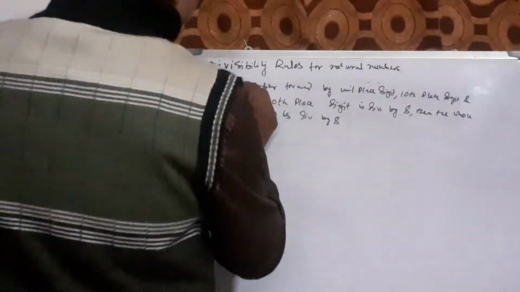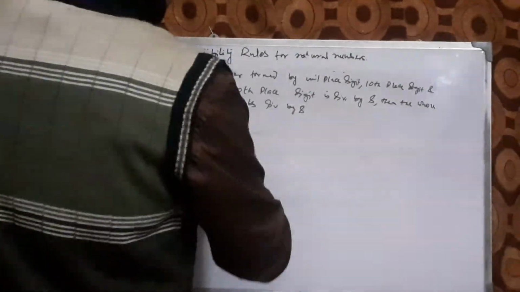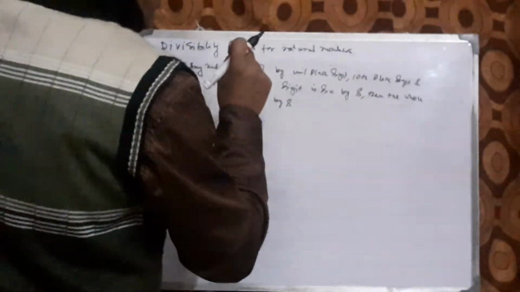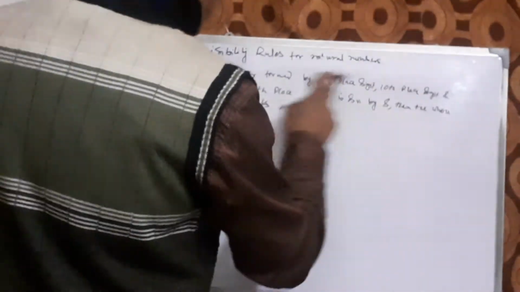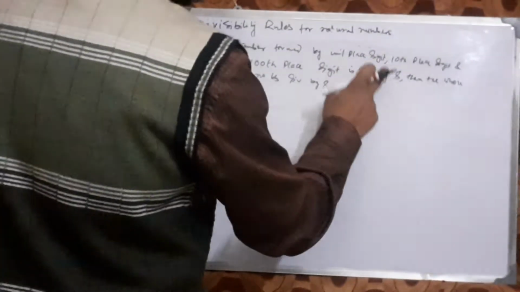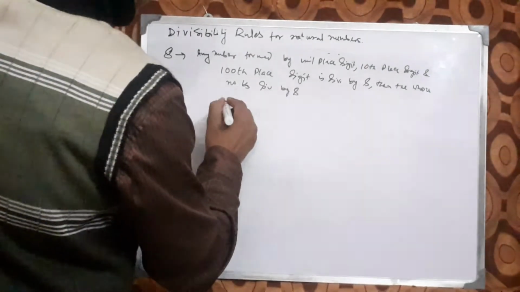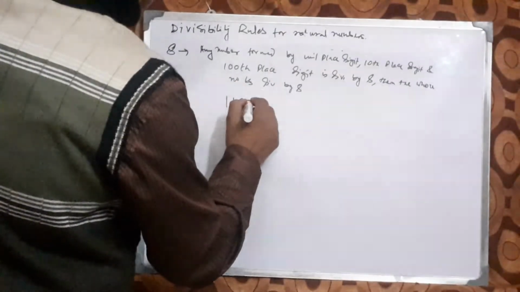Any integer in which the number formed by its unit place digit, 10th place digit and 100th place digit is divisible by 8, then the whole number is divisible by 8. Suppose 1192.